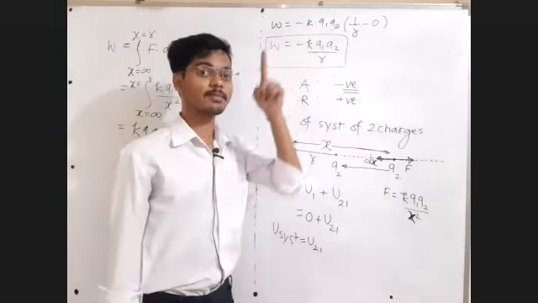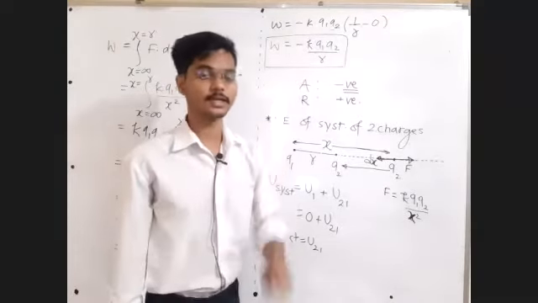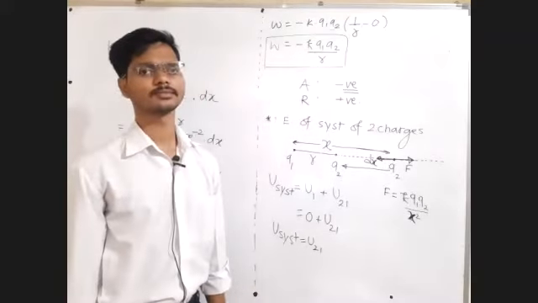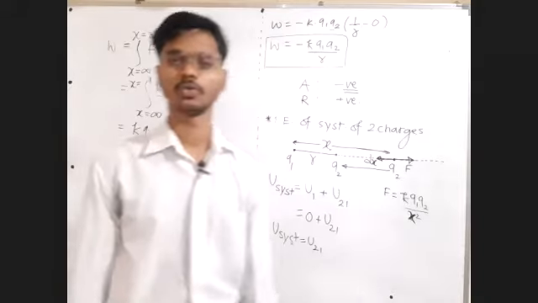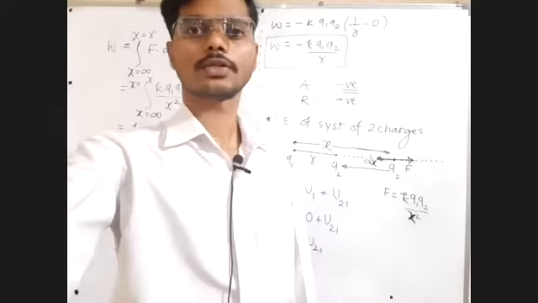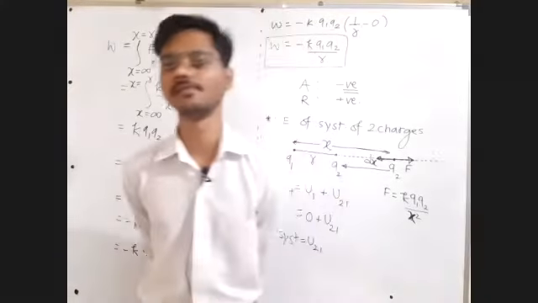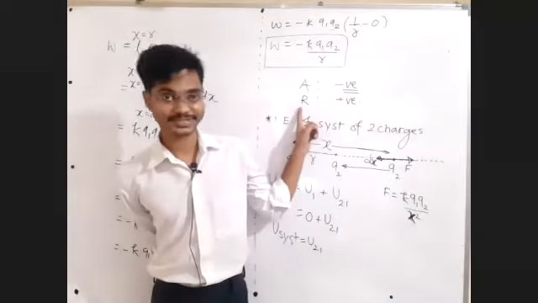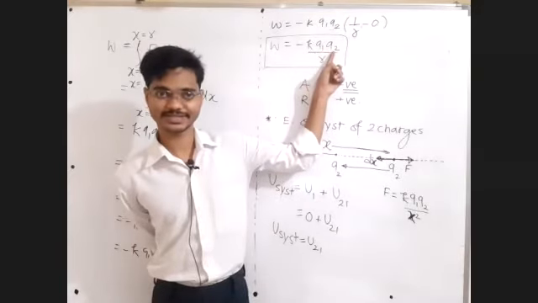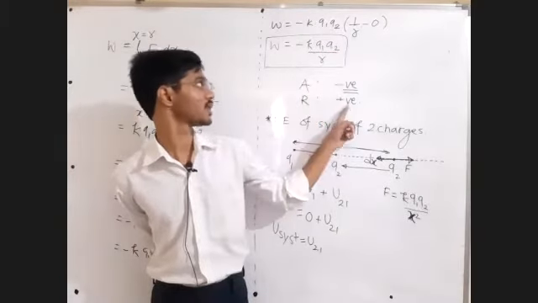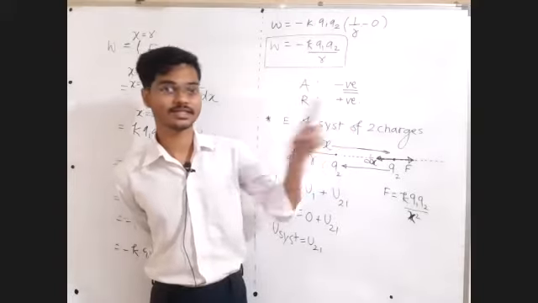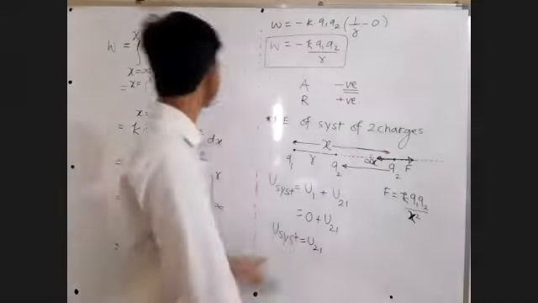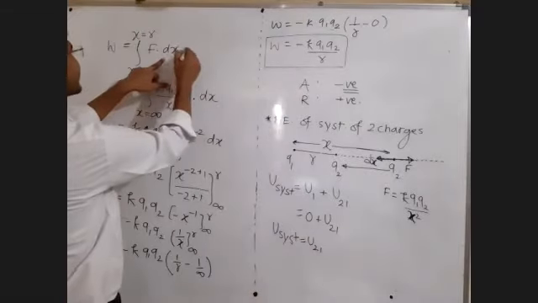So this formula must be of wrong sign. Agree, disagree? Tell me in the chat box. Let us take repulsive interaction. Let us take two positive charges. For two positive charges, it should have given the interaction energy positive. It is giving negative, so this formula must be wrong. Fine. So write down one minus sign extra here.